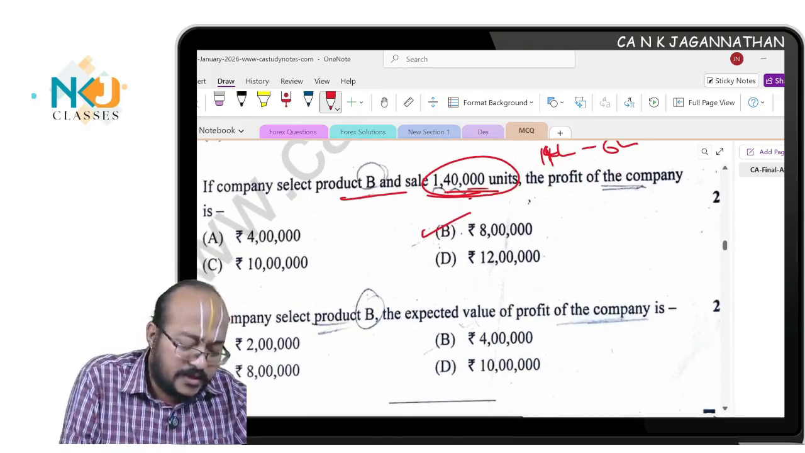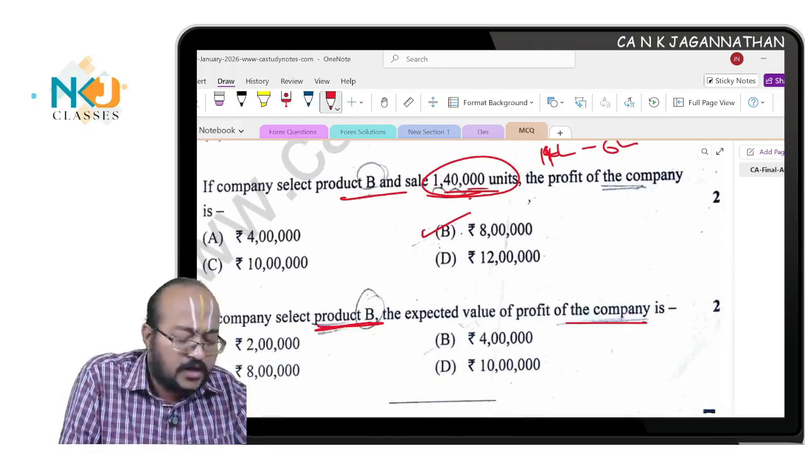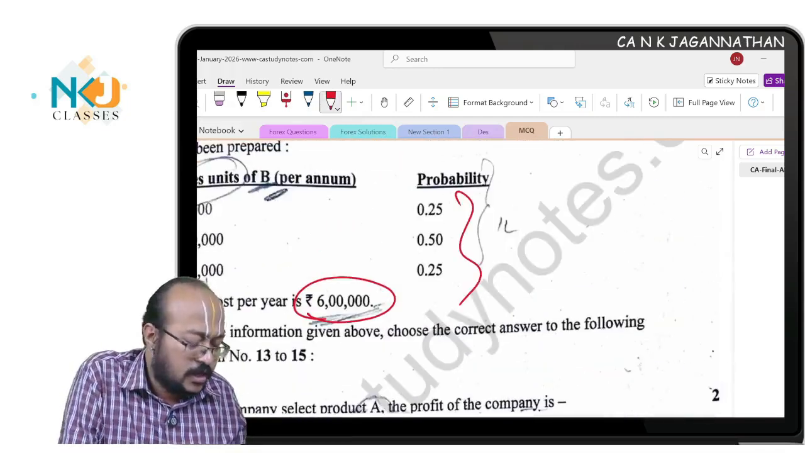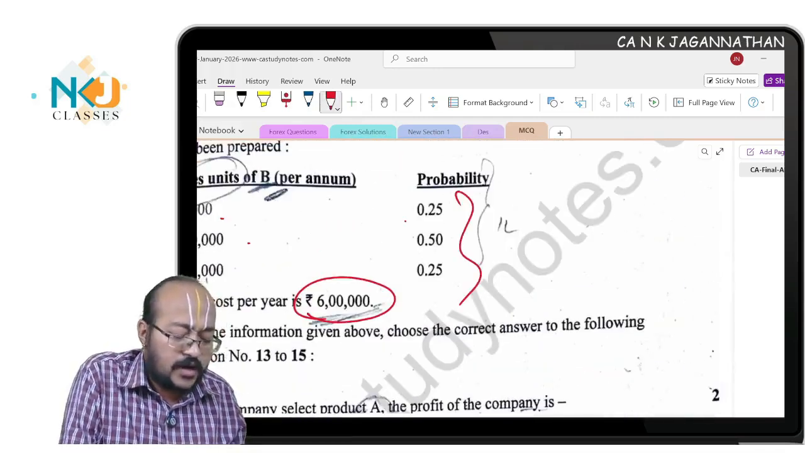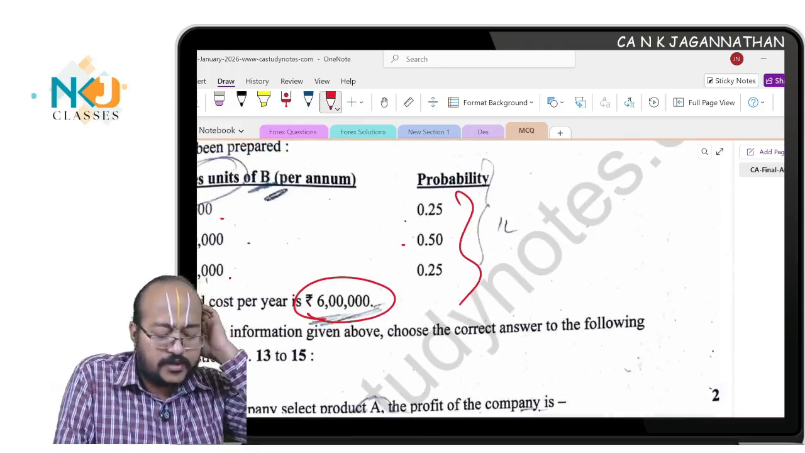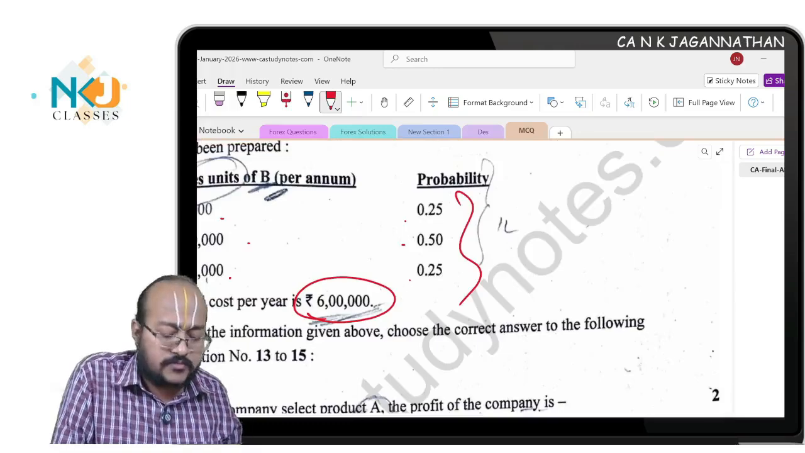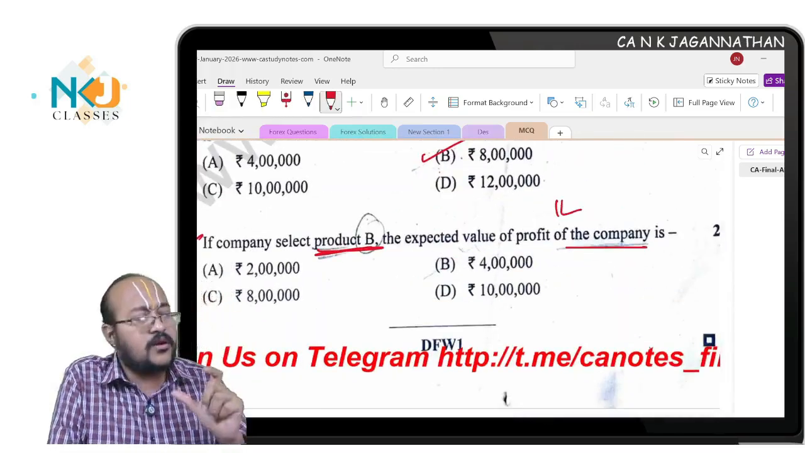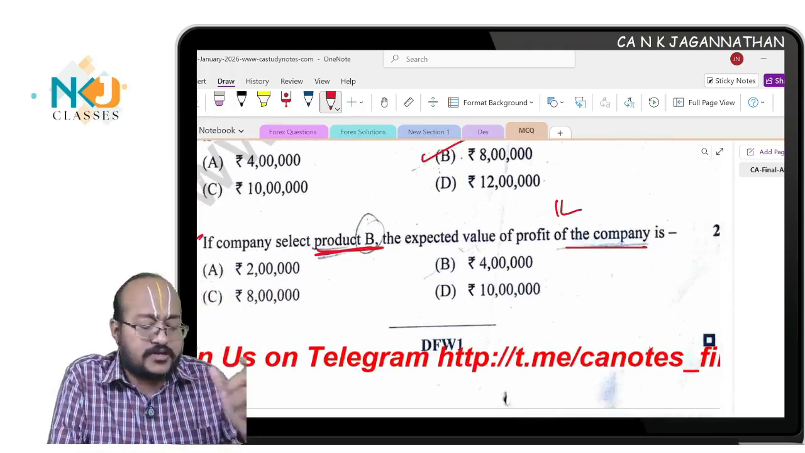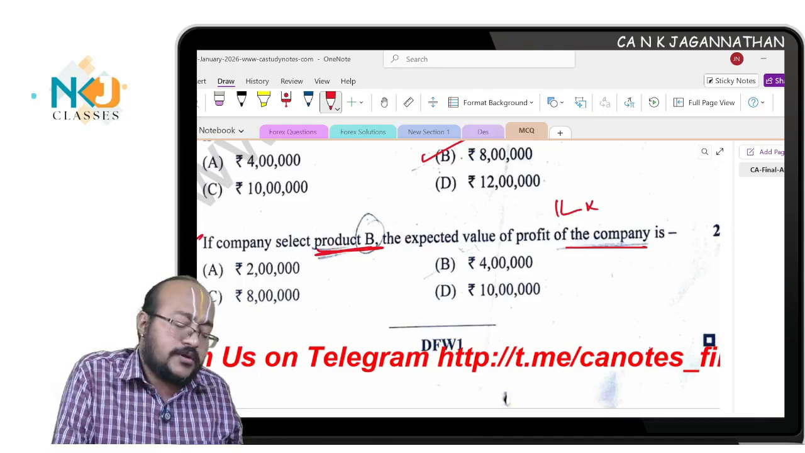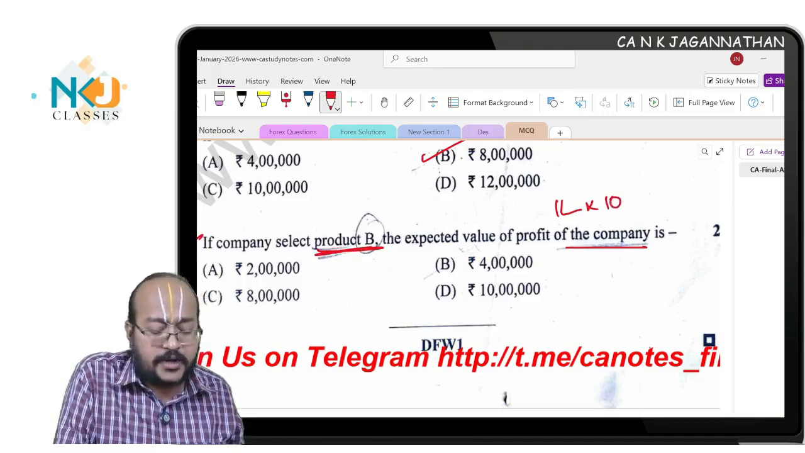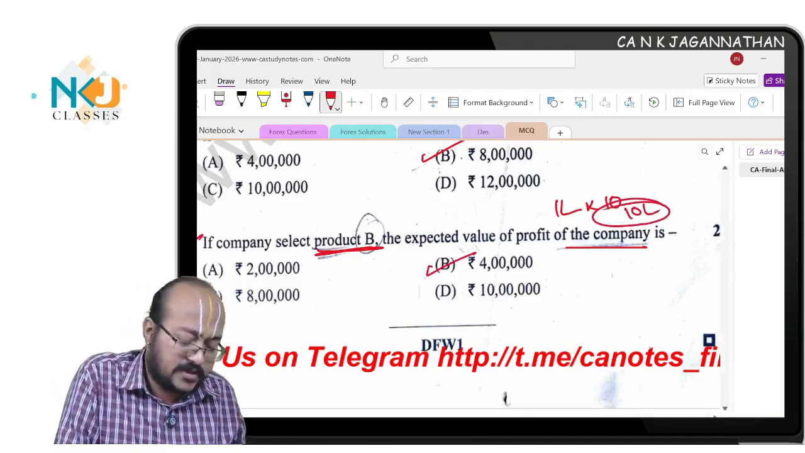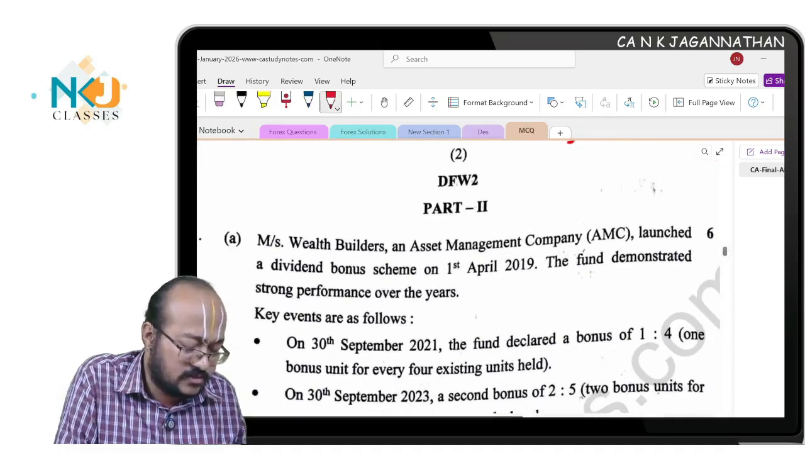Lastly, if the company selects product B, the expected value of profit. This also is simple, because you apply the probability: 50,000 into 0.25, 1 lakh into 0.5, 1,50,000 into 0.25, which comes to 1 lakh, weighted average. Then 1 lakh is the total expected sales, weighted average expected sales, into the contribution in product B, 10. So this is 10 lakhs minus fixed cost, and 4 lakhs is the solution. All this I'm just briefly discussing.